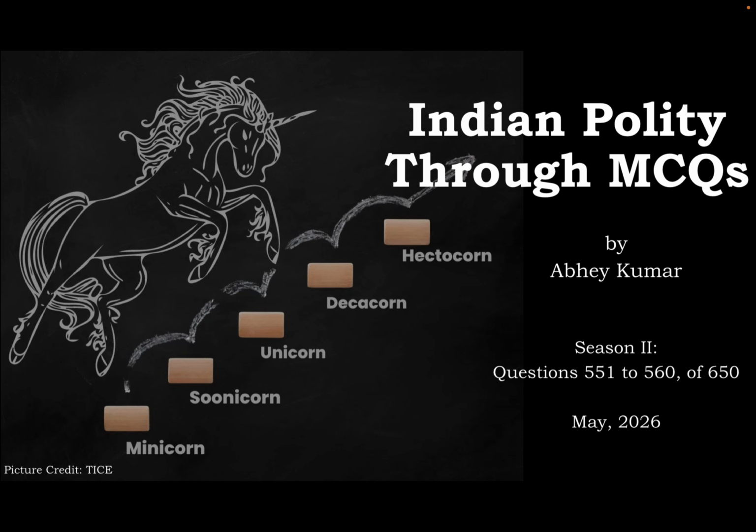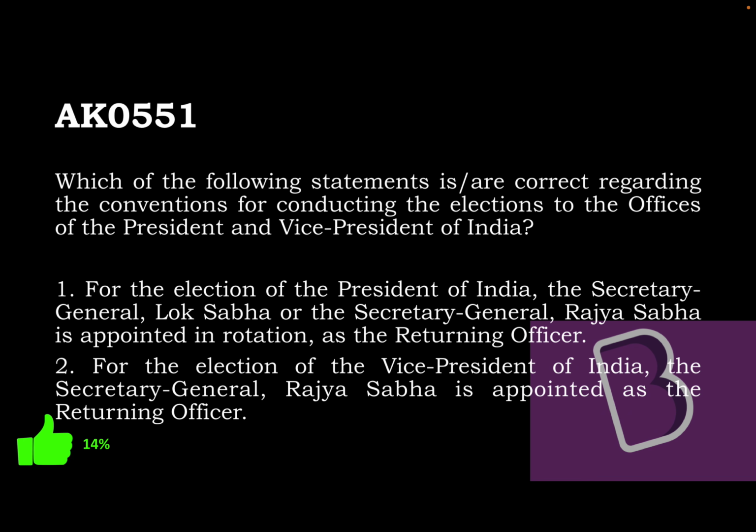We will examine 10 more questions to learn a little more of our country's system of governance. And like always, don't forget the additional parallel learning through the images on the screen. You might be aware of the concept of the unicorn in the startup world. We will see today India's decacorns, and there are five of them. All right, let's take the first question.